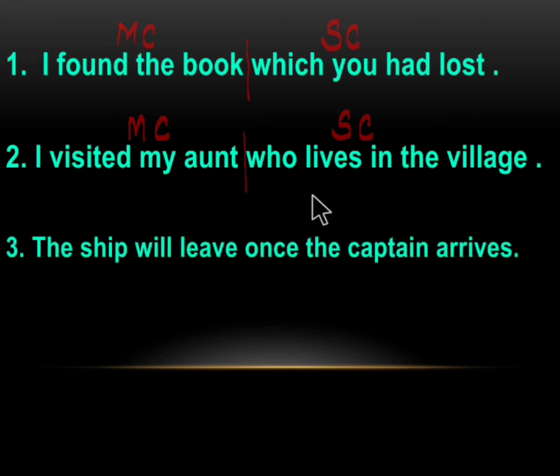There are a few more examples. The ship will leave once the captain arrives. The ship will leave. Here, this part gives a complete meaning and the second part gives a partial meaning. It depends on the main clause. So this part is the main clause and the part which depends on the main clause to give a complete meaning is called the subordinate clause.